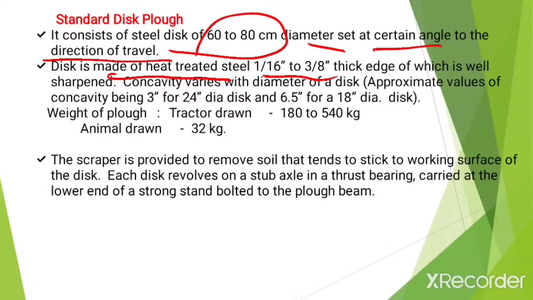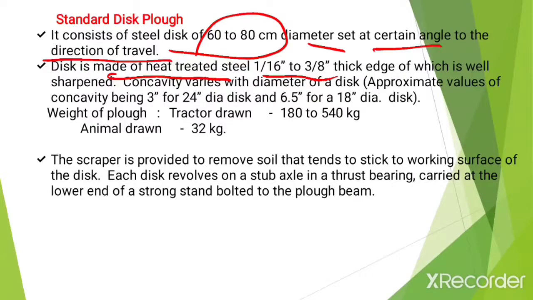Now there are two types of disc plow. The first one is the standard disc plow, and it consists of discs which have a diameter of 60 to 80 centimeters. These discs are made of heat treated steel, and the thickness of the edge is between 1/16 inch and 3/8 inch.